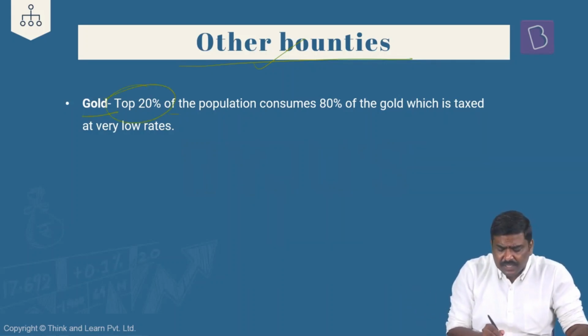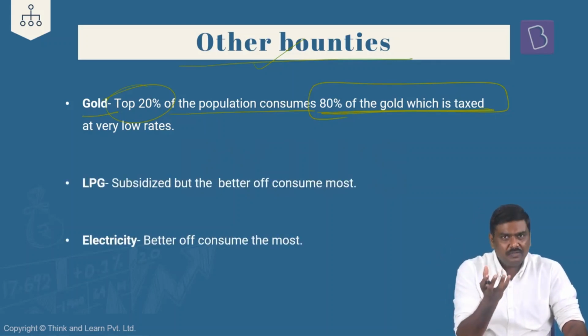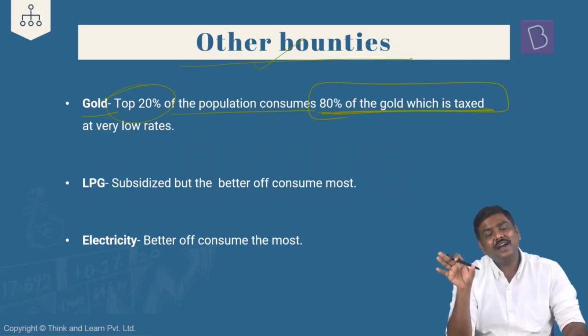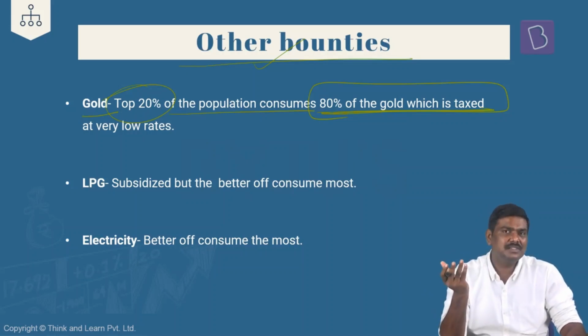Now, the economic survey basically says that the top 20% of the population in India consumes 80% of the gold, which is taxed at a very, very low rate. The argument of the economic survey is simply this: the population which is very rich in India is consuming a very high amount of gold. So why are we taxing the gold at a lower rate? We should be taxing the gold at a higher rate. And this is also important because please understand, it is a type of implicit subsidy itself.